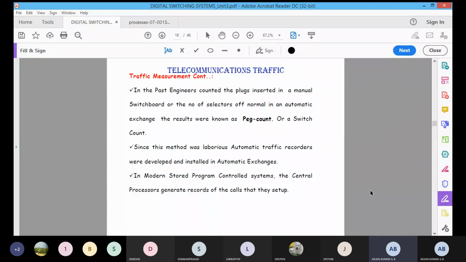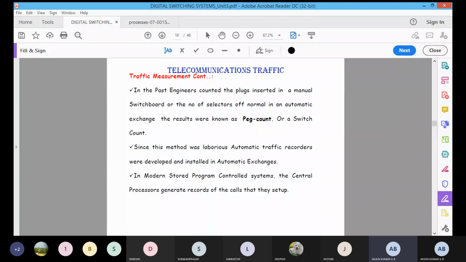In earlier decades, engineers counted the plugs inserted in the manual switch port, or in automatic exchanges the number of selectors. Through the selectors, they make the connection between two people, and based on the number of selectors they counted the connections. That result is known as a peg count or a switch count.